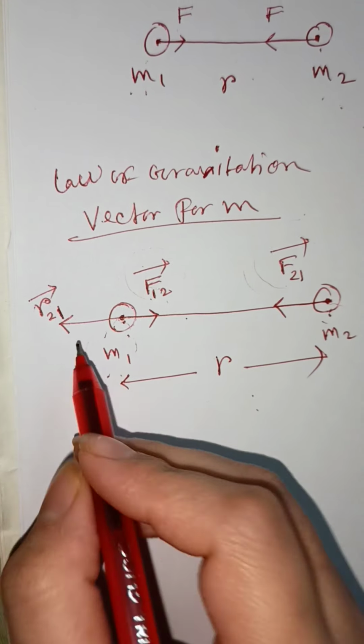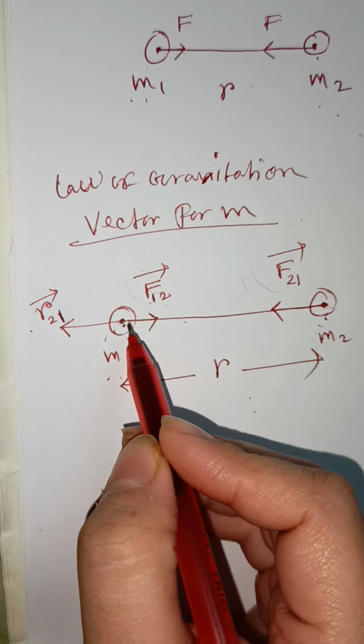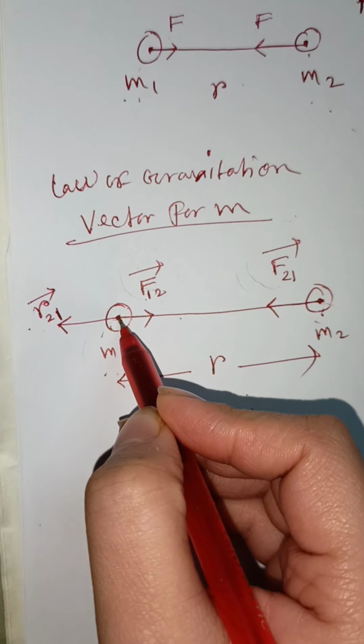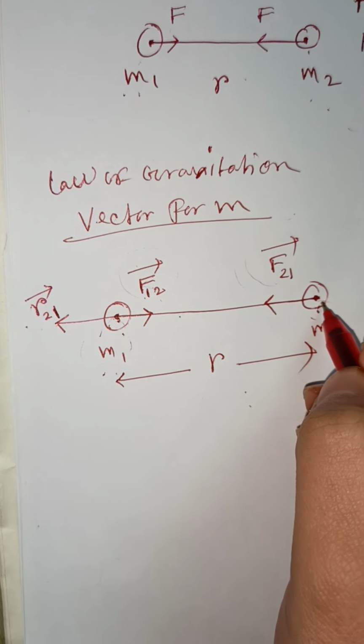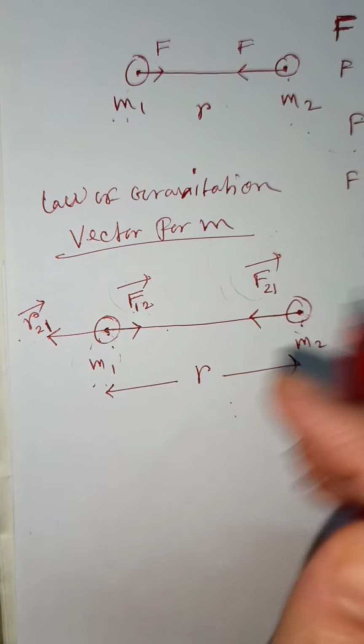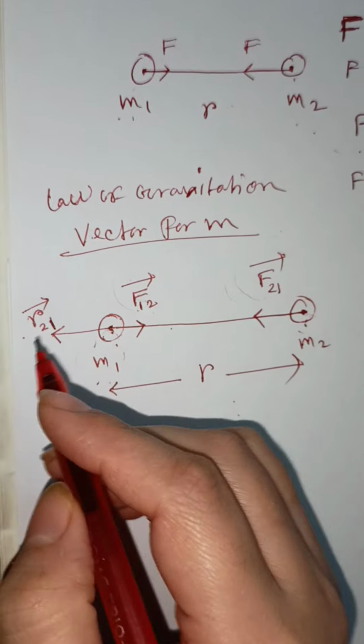So R21 represents the position vector of m1 mass with respect to the second mass, and a position vector is always represented in this form.